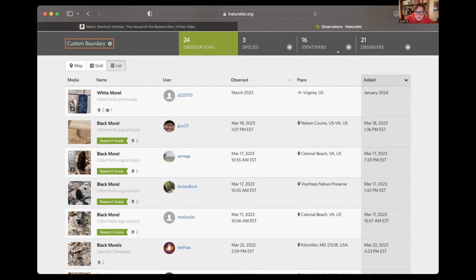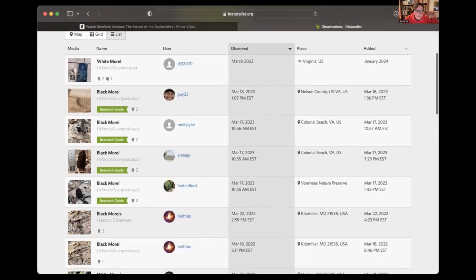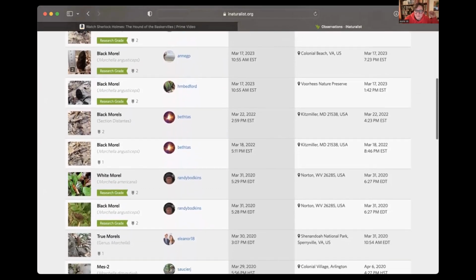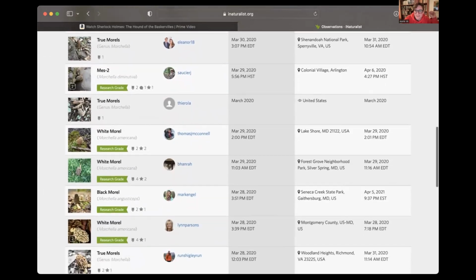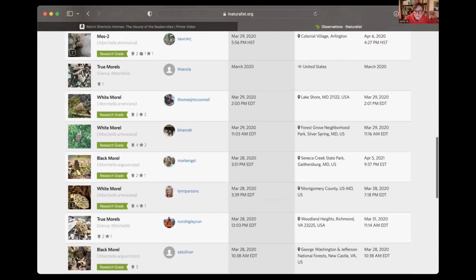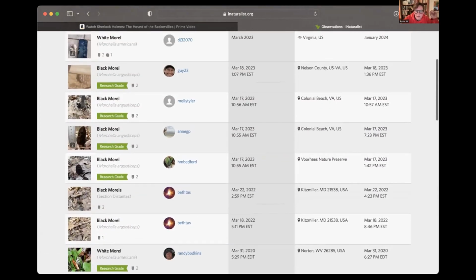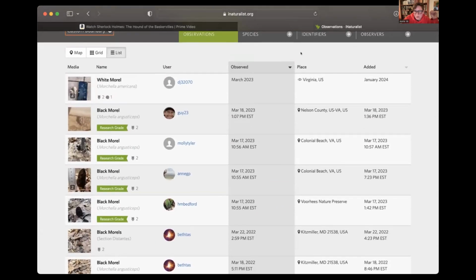And now I'll look at the date observed. Maybe I'll sort by that. That's a great thing about iNaturalist. So here I've sorted, so I have the earliest. Now this person really doesn't want you to know where they are or even when they found the mushroom. Those people want to hide their spots and stuff. But in general, looking at these dates, it seems to me that March 17th is pretty much the soonest in our area that people have seen morels. I see a lot after that, not a lot, but these observations are really concentrated at the end of March, but there are a few beginning around the 17th. So that's of interest. And the ones that are a little further south in Virginia.